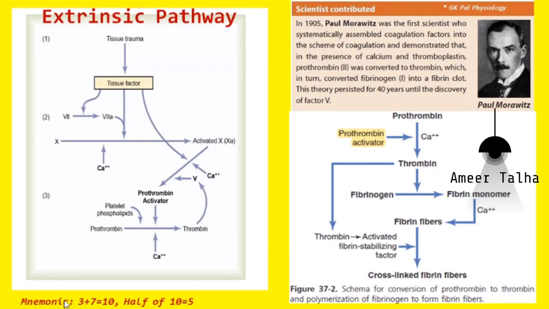So remember the mnemonic for the extrinsic pathway: 3 plus 7 is equal to 10, and half of 10 is equal to 5. So factor 3 plus 7 will activate the factor 10, and half of 10 is factor 5, which is responsible for conversion of prothrombin to thrombin. Then starts the common pathway.